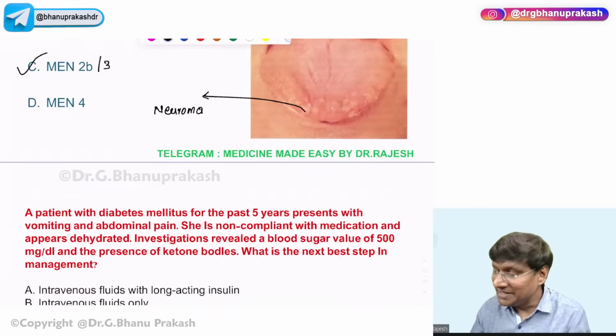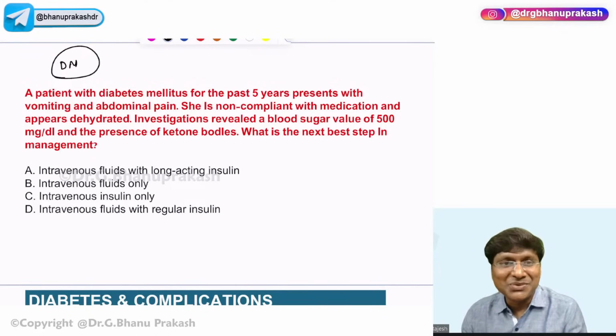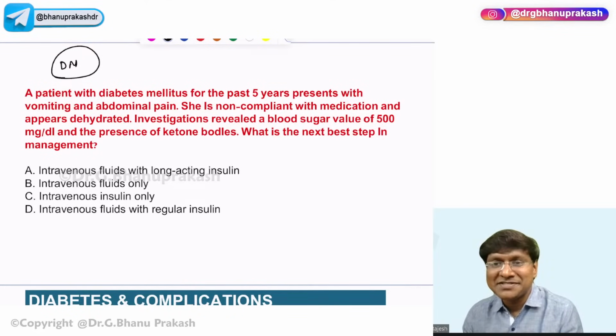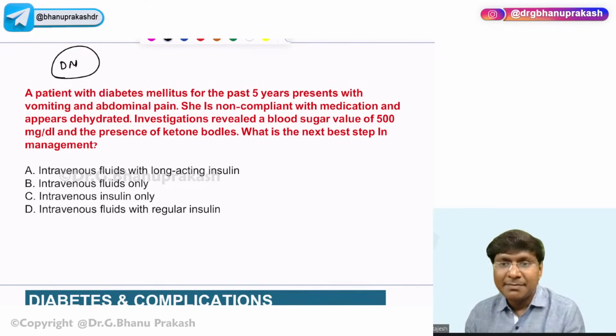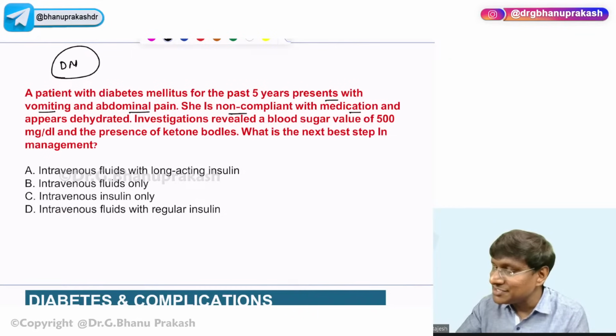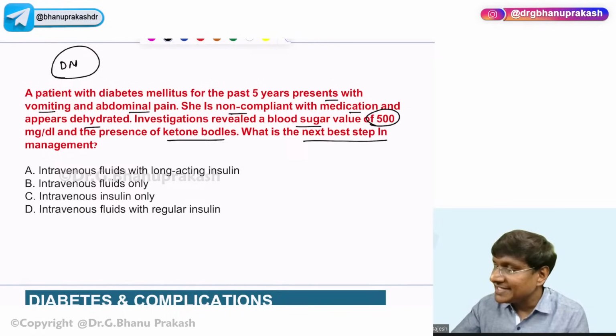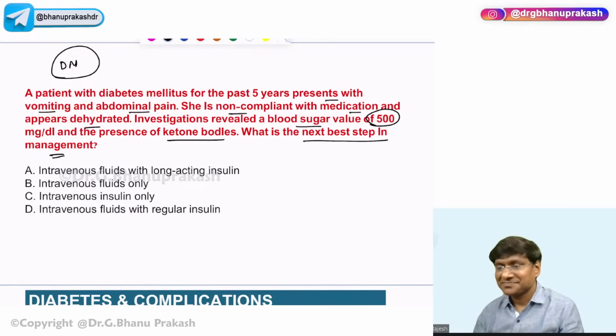Then a very important discussion we will start is diabetes mellitus. We have a patient with diabetes mellitus for the past 5 years, presenting with vomiting as well as abdominal pain. She is non-compliant with medication and appears dehydrated. Investigations revealed a blood sugar value of 500 milligrams per deciliter and the presence of ketone bodies. What is the next best step in the management? IV fluids with long-acting insulin, IV fluids only, insulin only, or both?